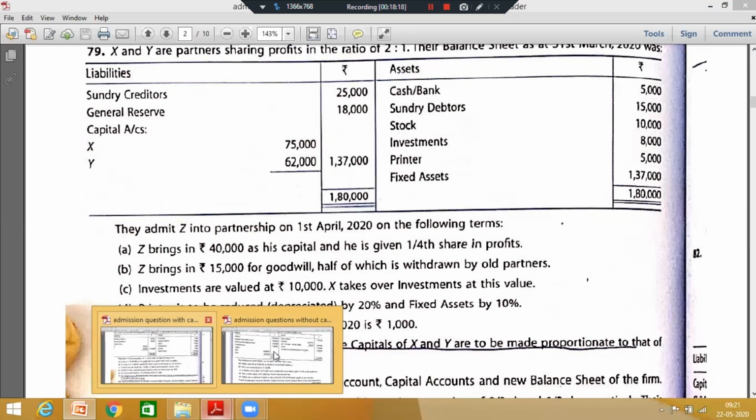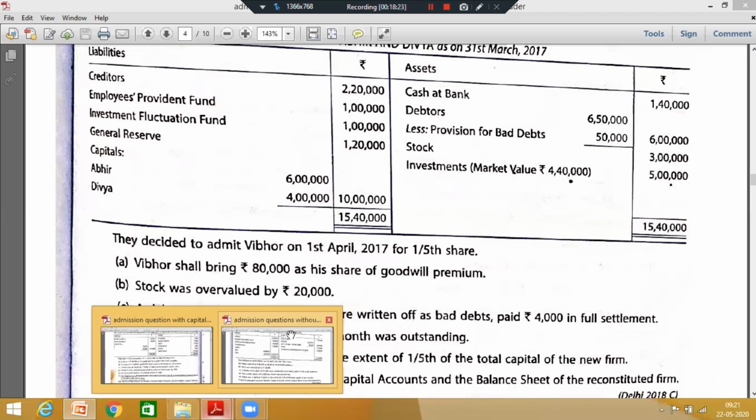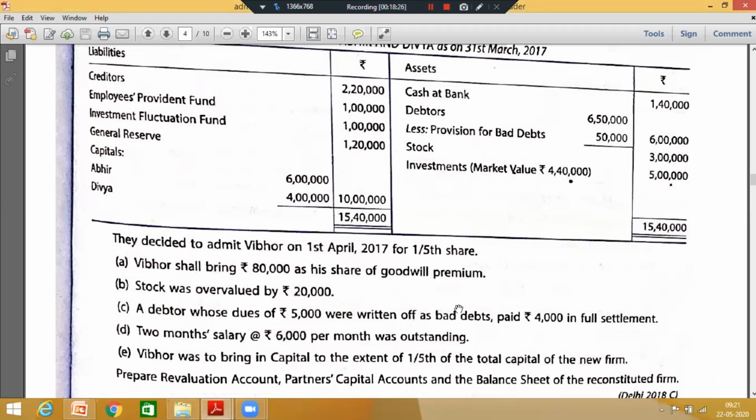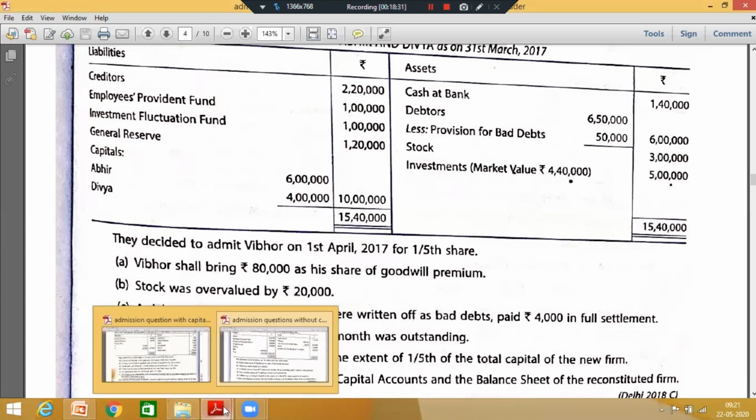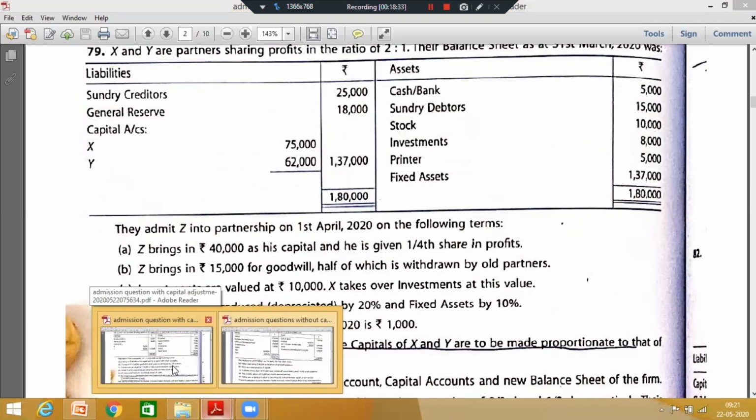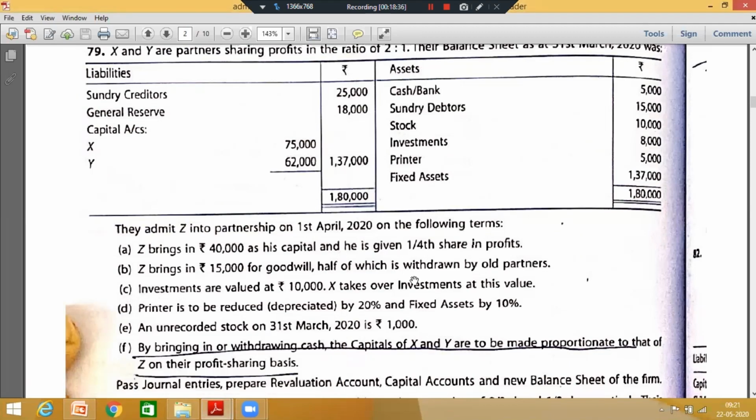So let's move to question number 79 now. This is an important adjustment. This is the case when the new partner's capital is given to us, but we have to adjust the capital of the old partners in their new profit sharing ratio. And this adjustment can be done in two ways: either by bringing in cash or through current account. Fine. So I'm taking first the case where the capital adjustment is to be done through cash.